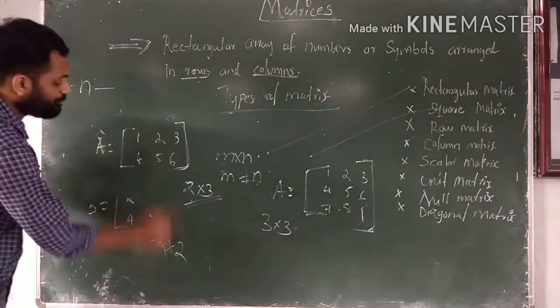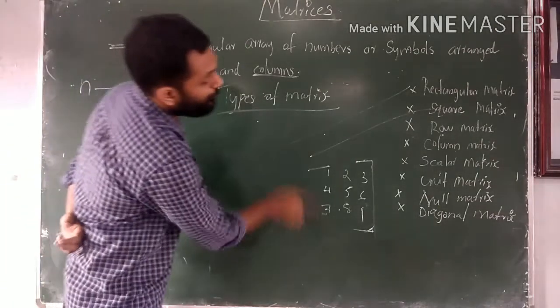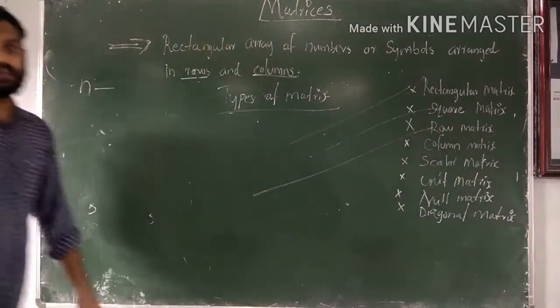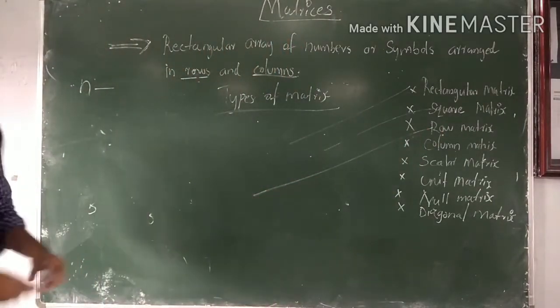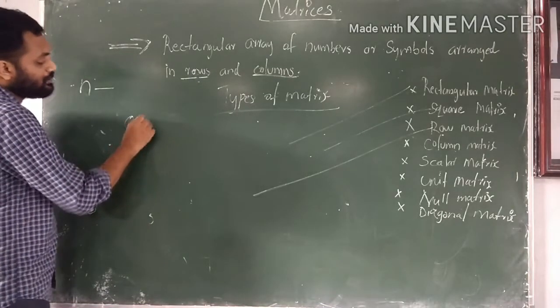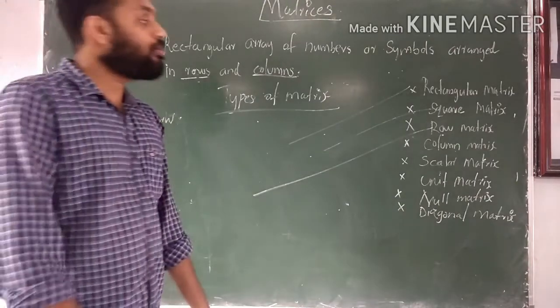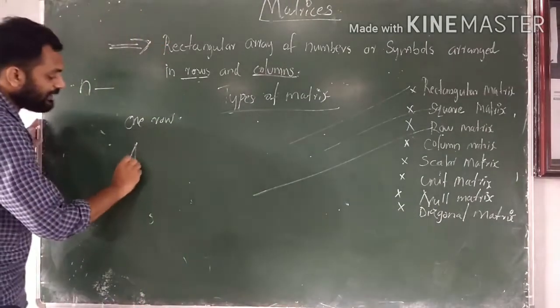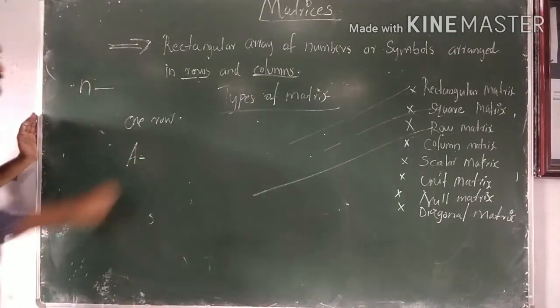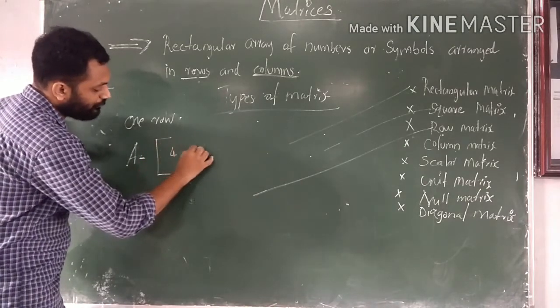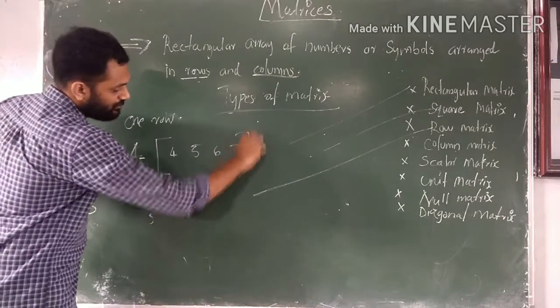Then the next type of matrix is the row matrix. If a matrix has only one row, that matrix is known as a row matrix. For example, A is equal to the matrix with 1 row: 4, 5, 6, 7.